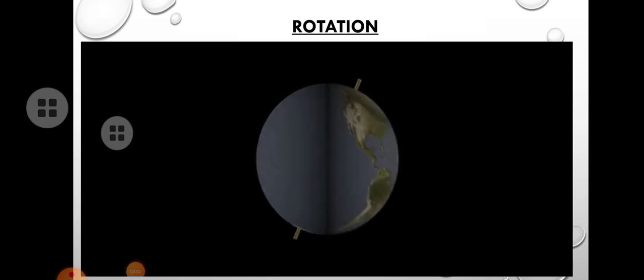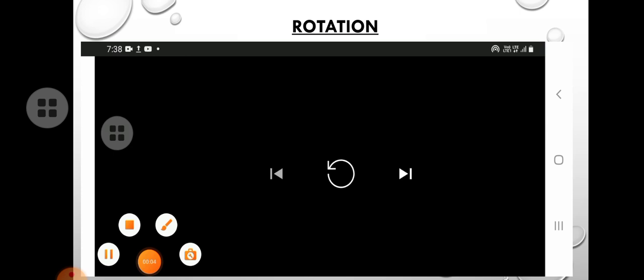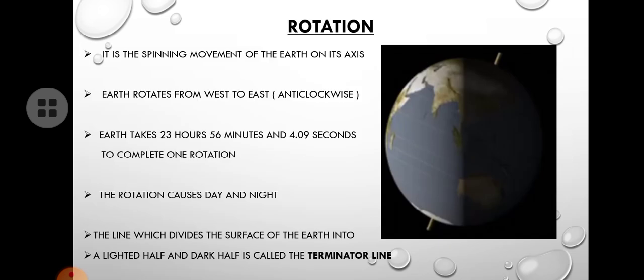Okay, so when you look at this video, you could see several things regarding the rotation. What is that? One is our earth. Rotation is the spinning movement of earth on its axis. So what is rotation? It is the spinning movement of earth on its axis.